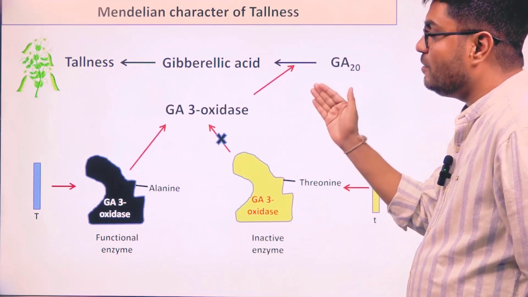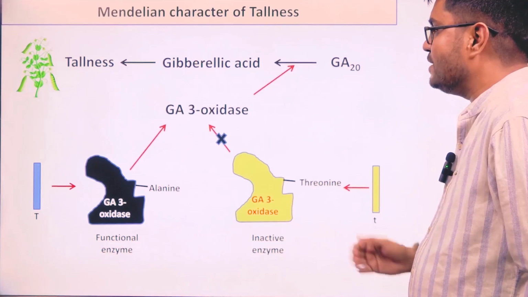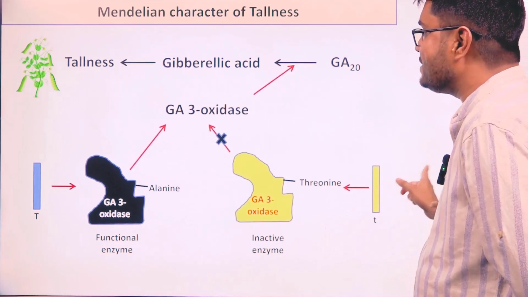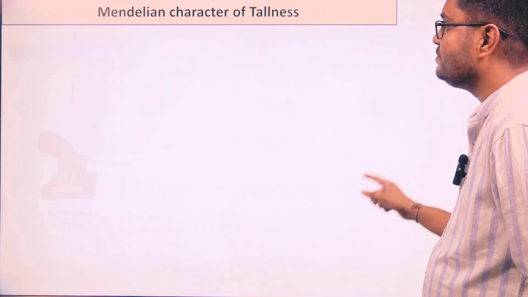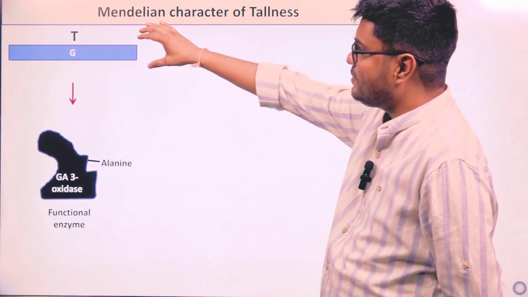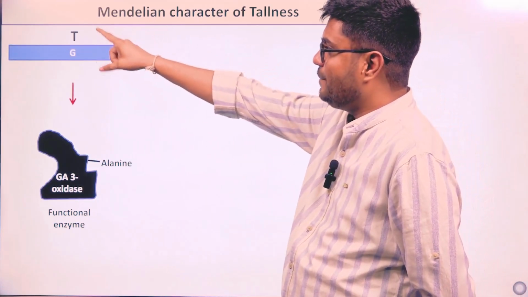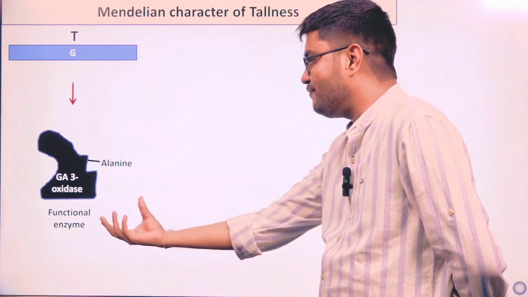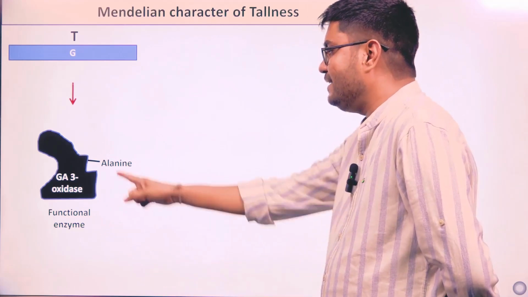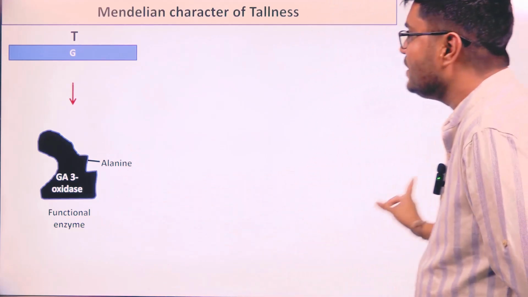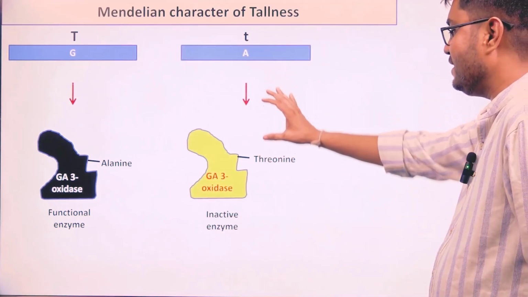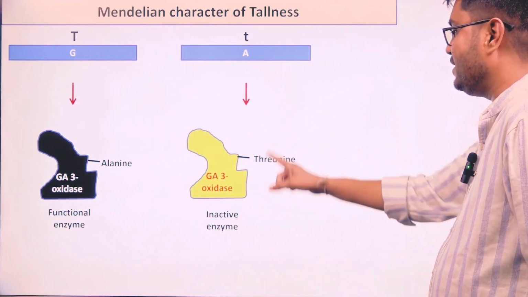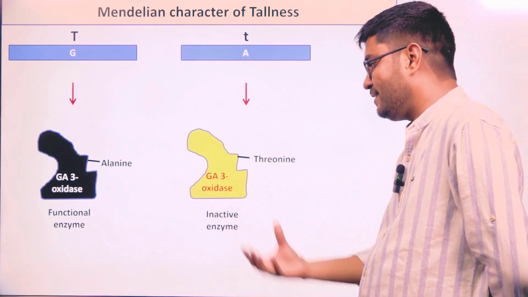Now if I go back one step back in the central dogma, I can see what are the changes at DNA level. So the DNA sequence of the dominant allele, capital T, is giving us a functional enzyme with alanine in the active site. The recessive allele is giving us an inactive enzyme which is having threonine instead of alanine in the active site.